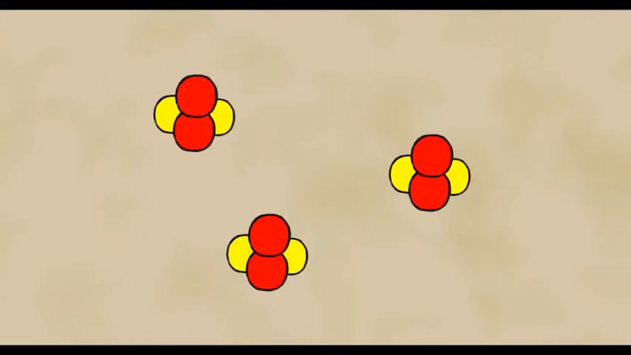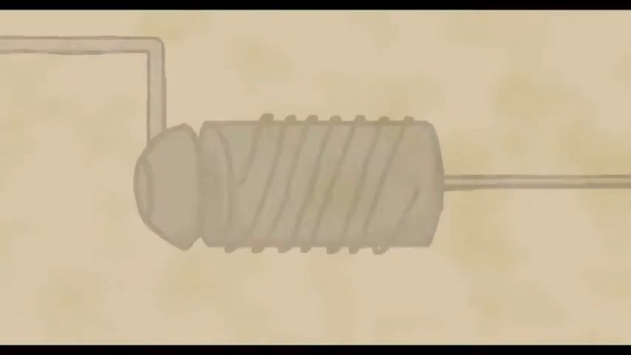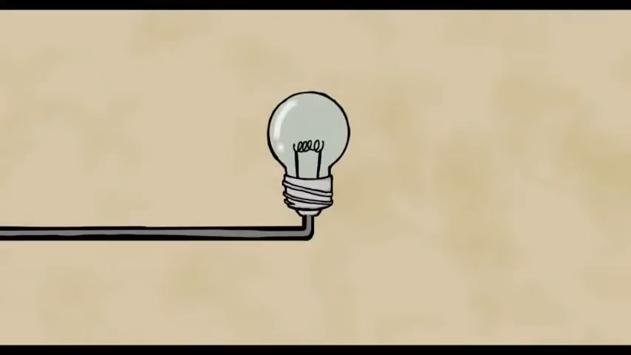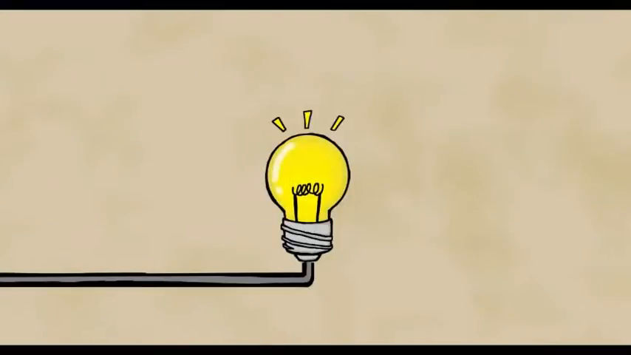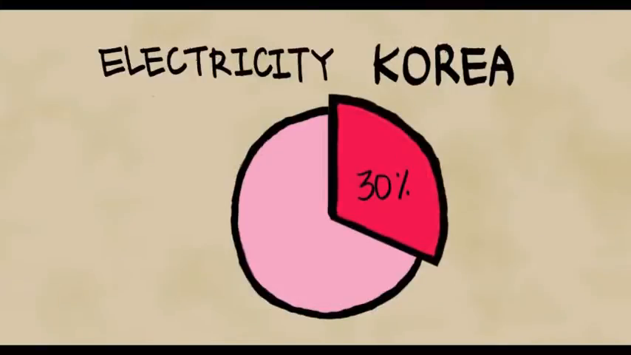Nuclear power generation is responsible for the production of electricity. It makes electricity by operating a turbine generator with steam that comes from water being boiled due to a nuclear fission chain reaction. It produces 30% of the electricity in Korea.